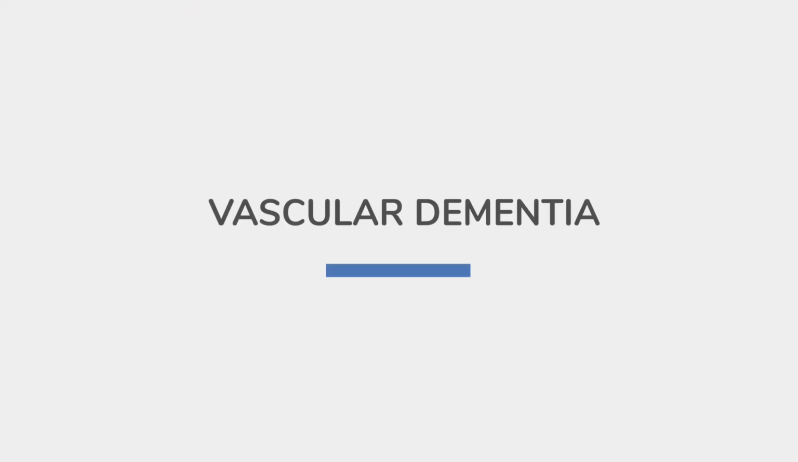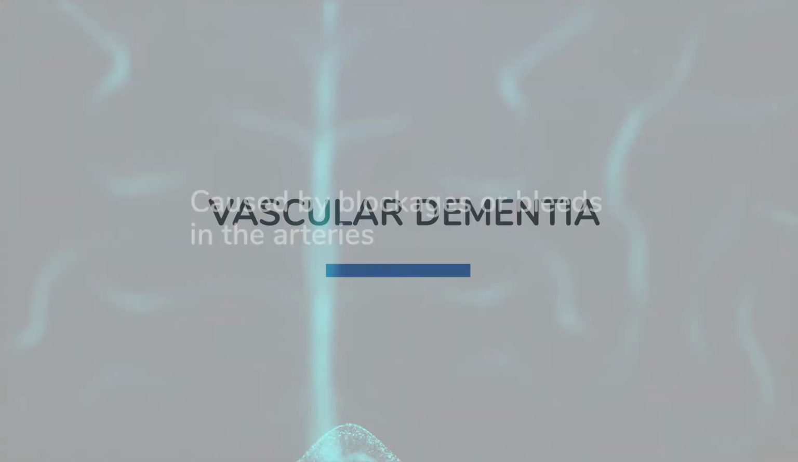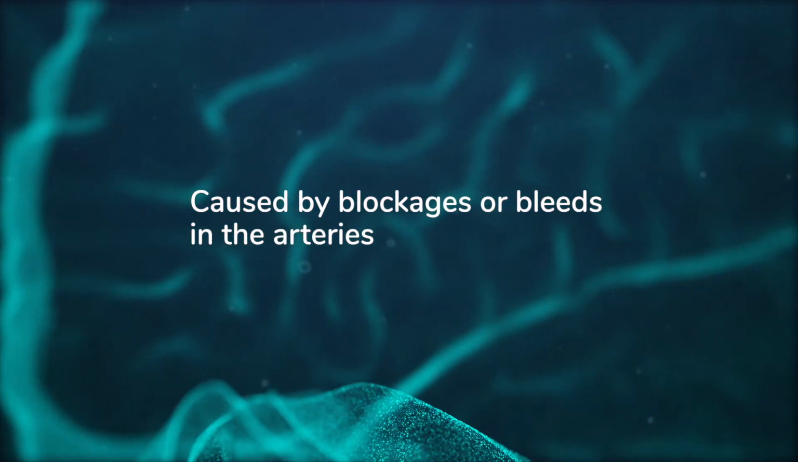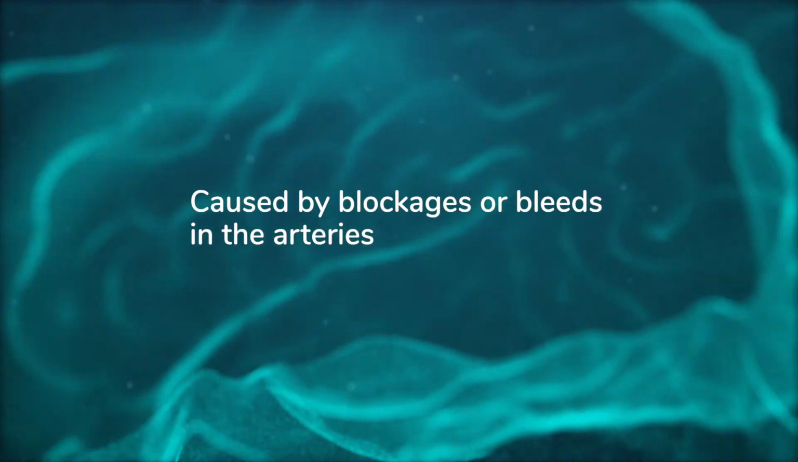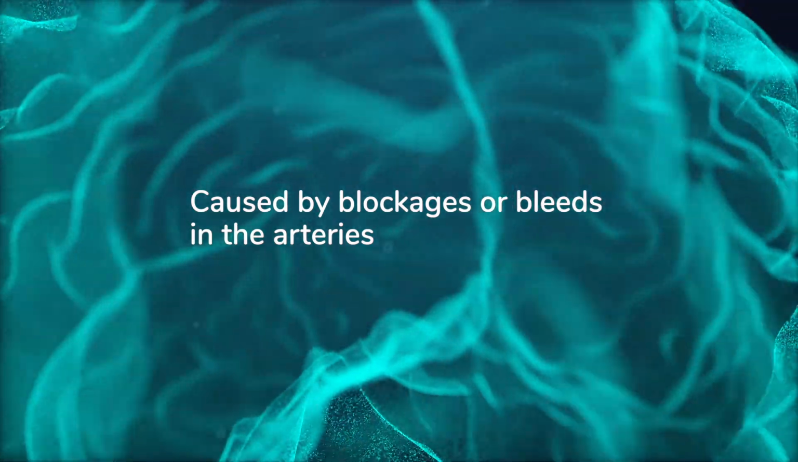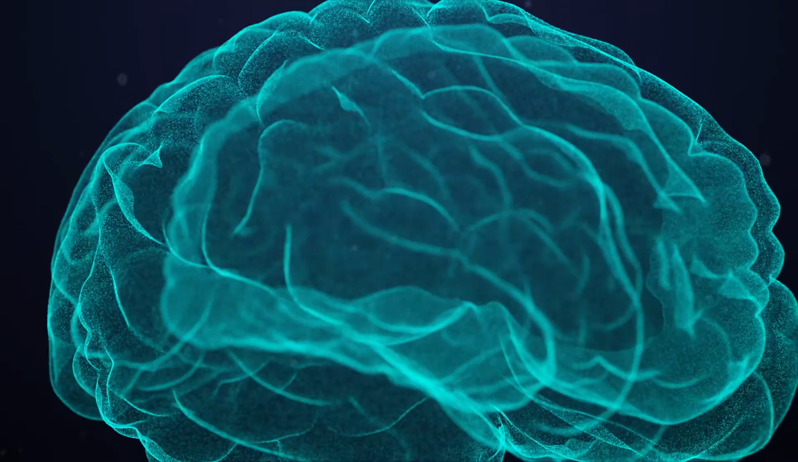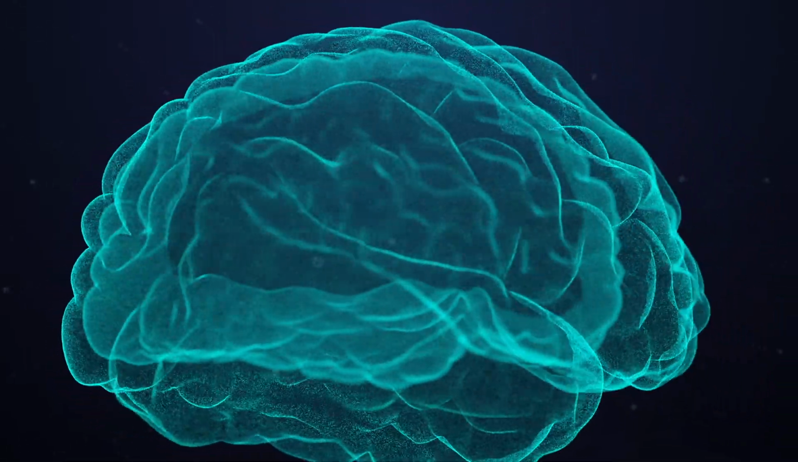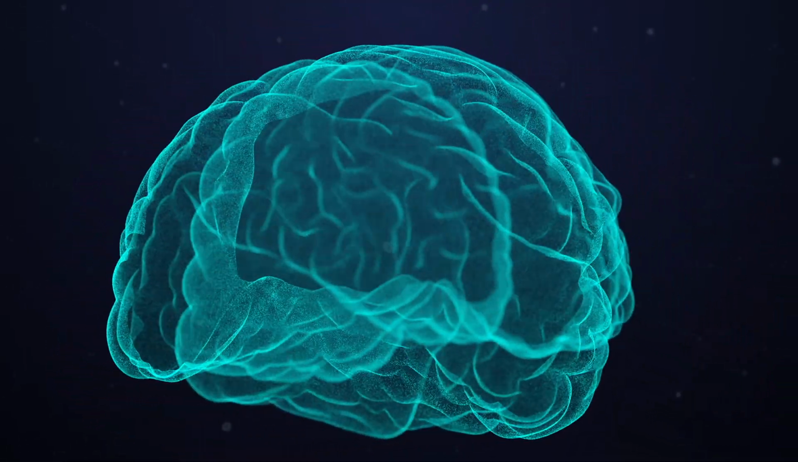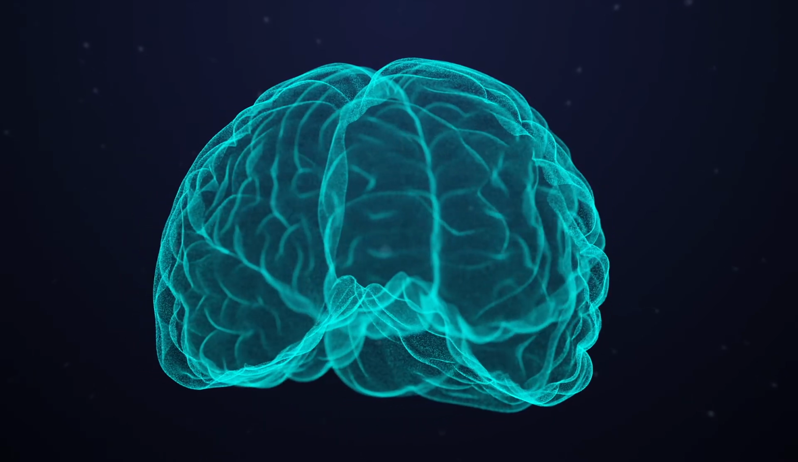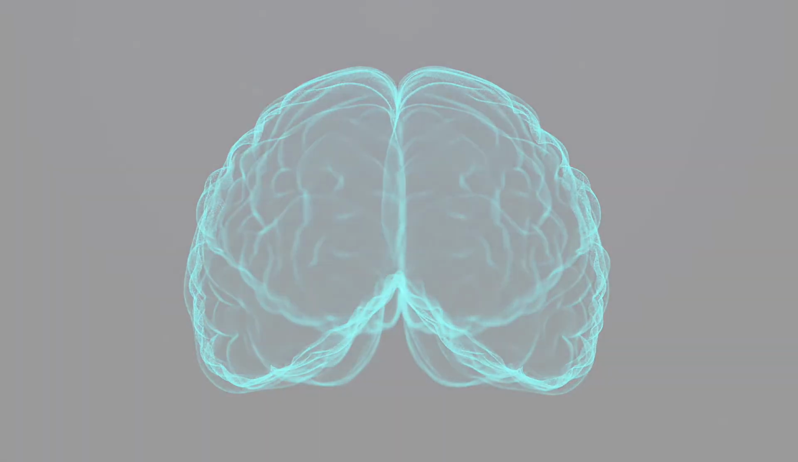Vascular dementia. Vascular dementia is caused by blockages or bleeds in the arteries, which leads to a disruption of the oxygenated blood flow to the brain. When neurons are deprived of oxygen, they die, causing that part of the brain to cease functioning. These blockages can occur anywhere in the brain, and the course of the disease can be unpredictable.